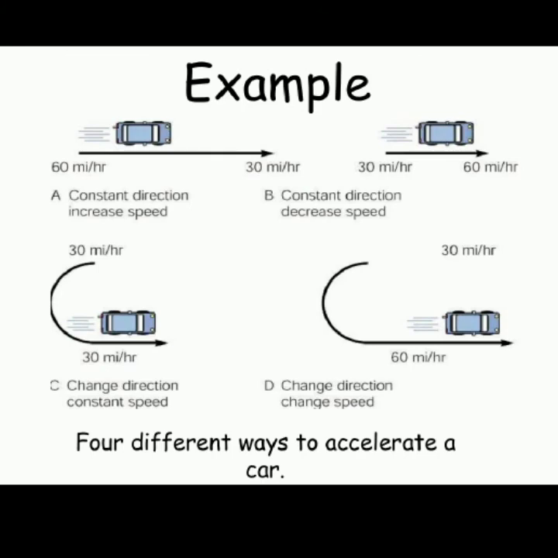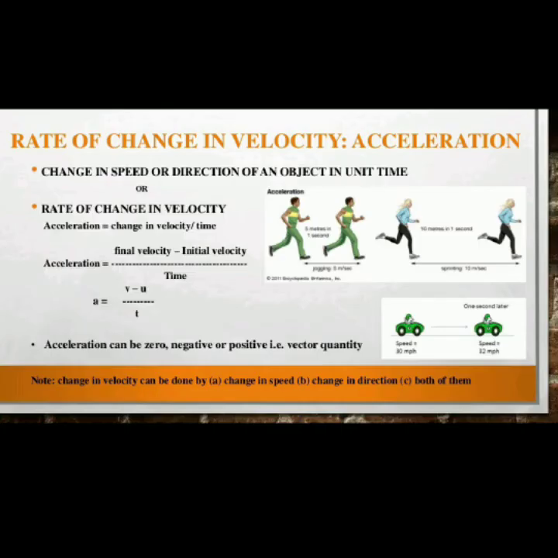Whereas in the fourth example, there is a change in direction and the speed is also changed. So you can see again the final is 60 meter per hour and the initial is 30 meter per hour. So you can say again a positive acceleration. So you can change the acceleration in 4 different ways.